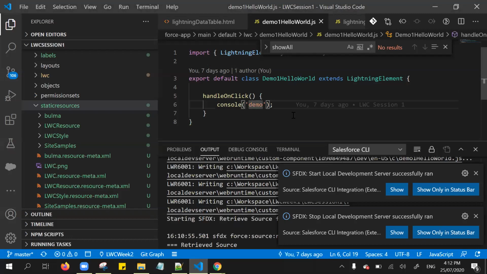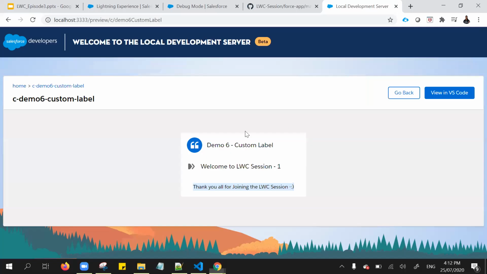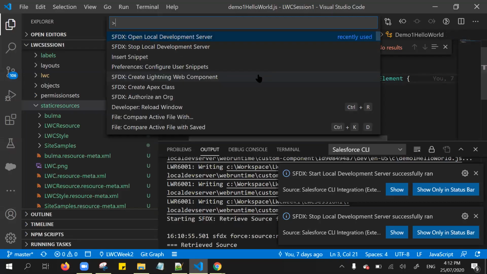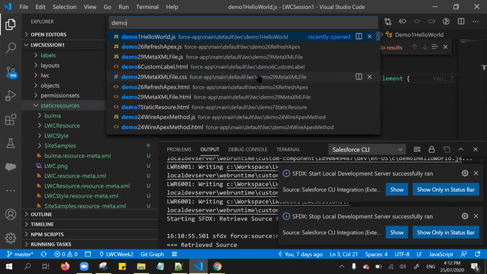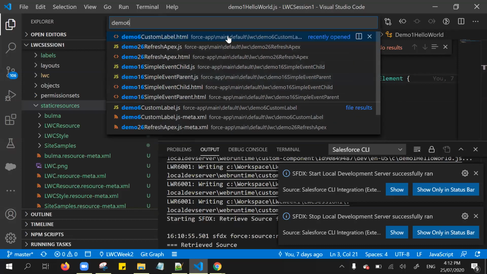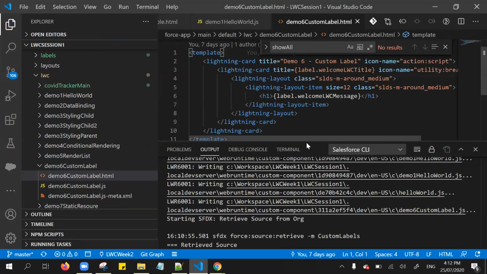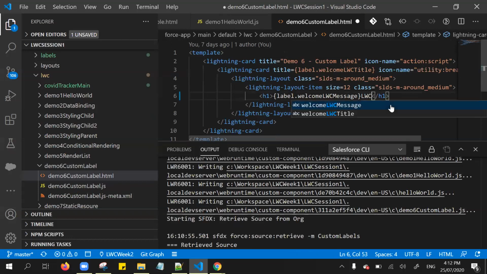Okay, so this is a static thing. For this case also, let me open this particular demo 6 component. If you noticed here, I'm just adding some static values, and I'm clicking the save.